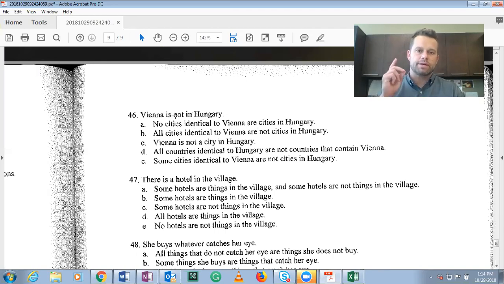So remember, whenever you're talking about a specific person, Justin likes flowers. All people identical to Justin are people who like flowers. Justin does not like flowers. All people identical to Justin are people who do not like flowers. And so the answer here is A.